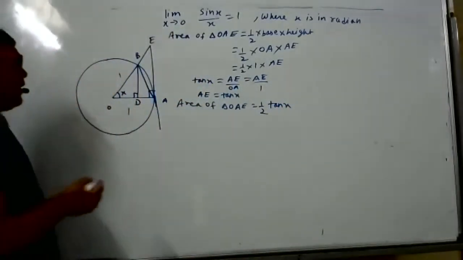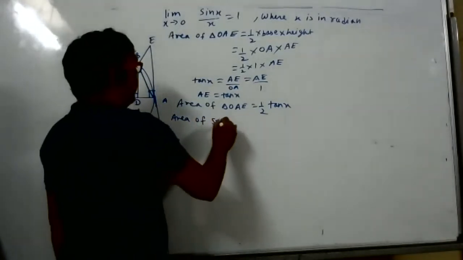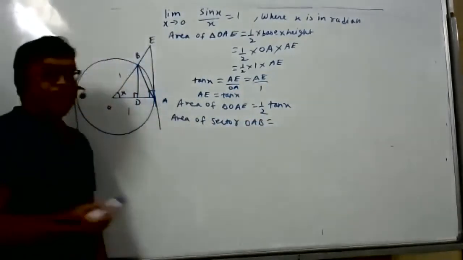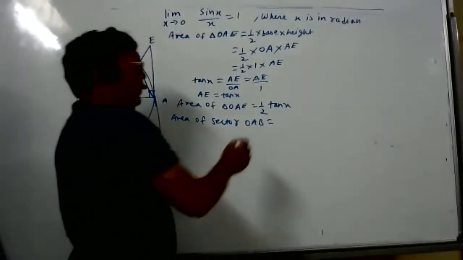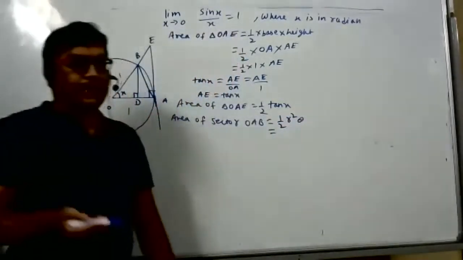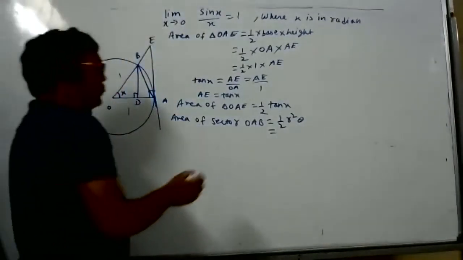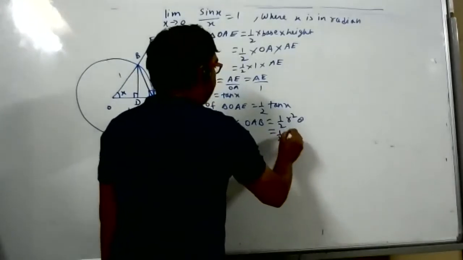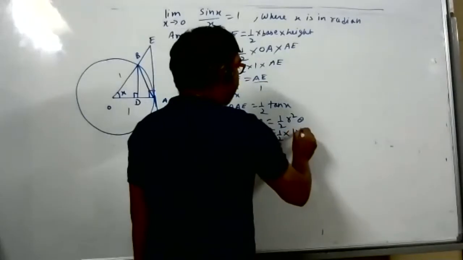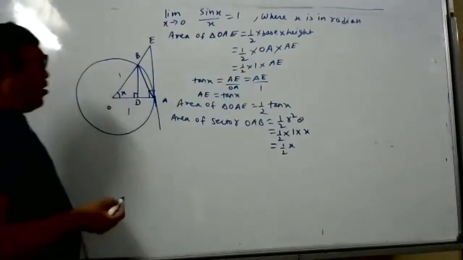Then I can see a sector also, the area of sector OAB. We know the formula: half r square theta, where theta is in radian. In the trigonometry chapter, we have derived this formula, nothing wrong in that. What is the radius of the circle? It is not a hidden fact, it is 1. What is the central angle? That is x. So half x. This is the area of sector OAB.